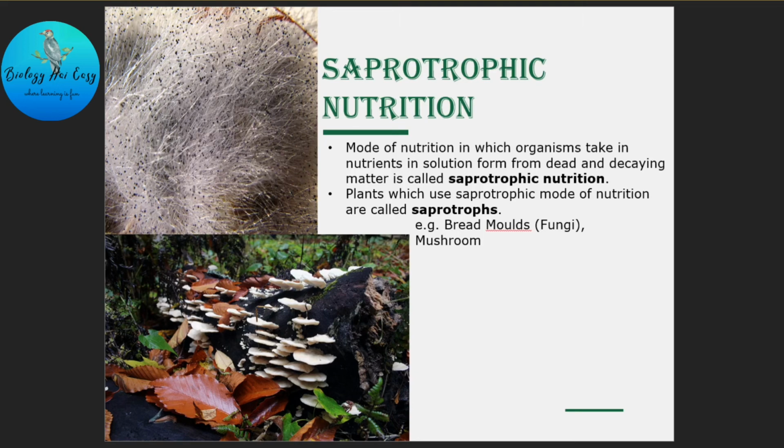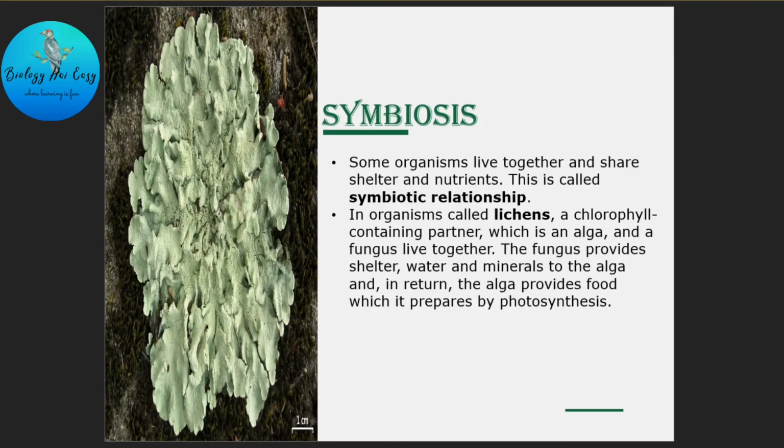Let's see our last mode of nutrition, that is symbiotic relationship or symbiosis. Symbiotic relationship is such a relationship where both the organisms depend on each other for food as well as shelter. And the best example of symbiosis is lichen, which is a symbiotic relationship between a fungus and an alga. The fungus provides the alga with shelter, water and minerals, whereas the alga prepares food by the process of photosynthesis.